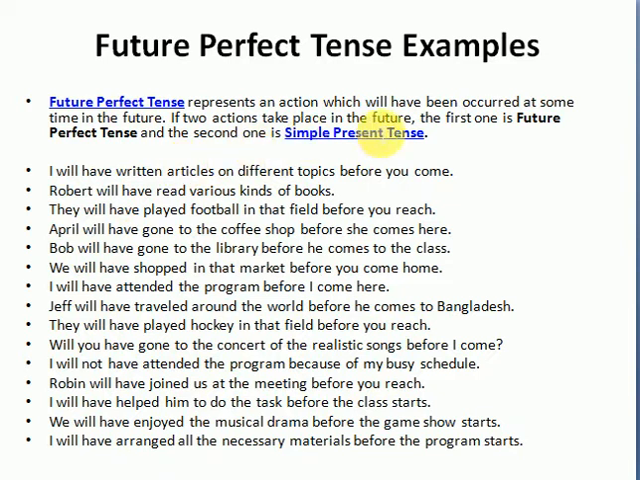Next, there are future perfect tense examples. So that's what we already had talked about, that future perfect tense represents an action which will have occurred at some time in the future. And if there is the need to express two actions that would take place in future, then the first one would be the future perfect tense and the second one would be simple present tense.